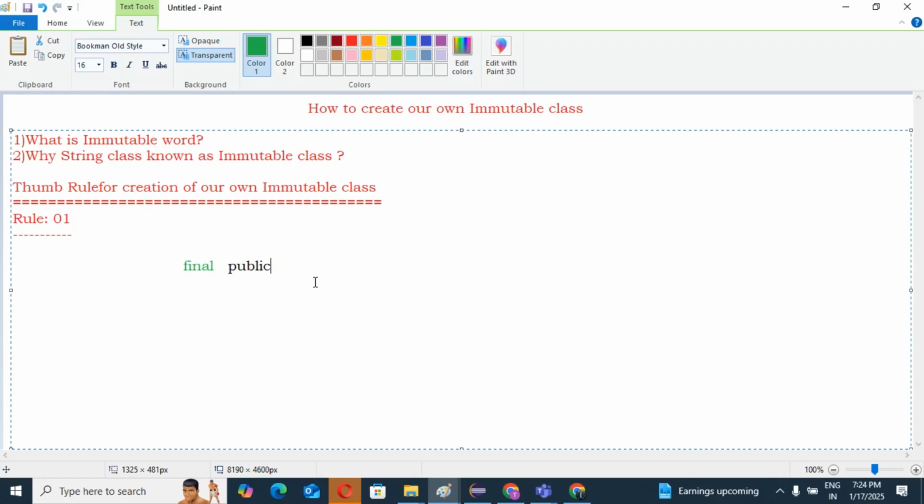By overriding the methods, they can modify the state of the object. Yes or no? There is a chance they can modify the state of the object. To avoid this problem, we make our class final. You need to remember that. That is the first thumb rule.